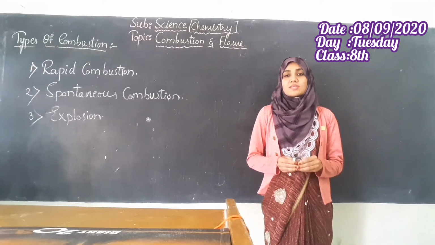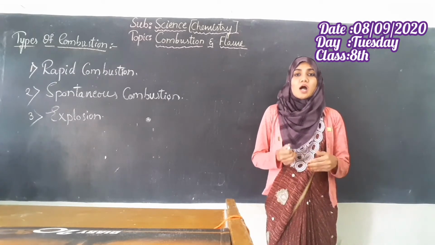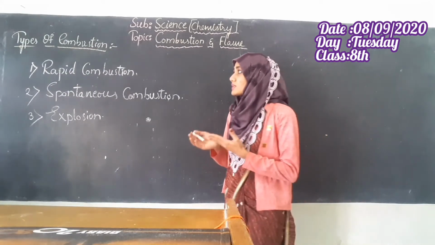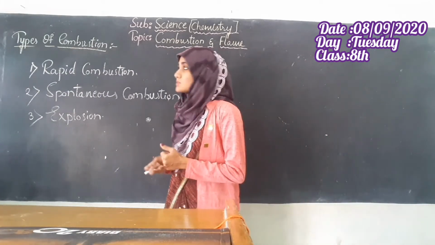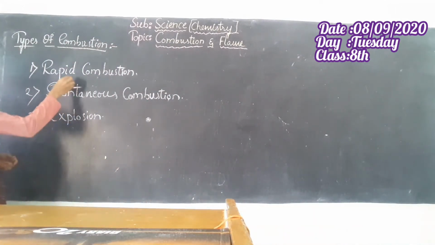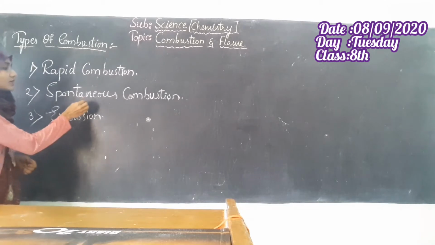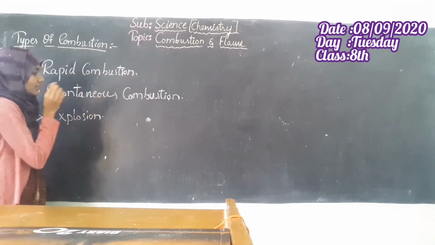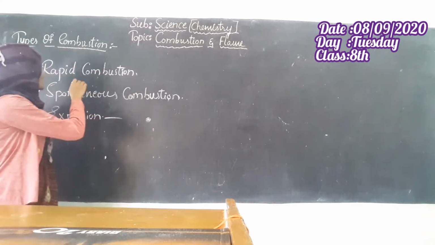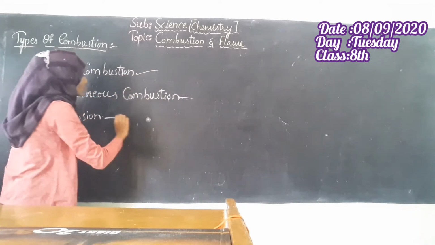Students, in the previous class we got to know about how we can control the fire. So today we shall know the types of combustion. There are three types of combustion: one is rapid combustion, secondly spontaneous combustion, and the third is explosion. We shall know about these types of combustion through the graphical video.